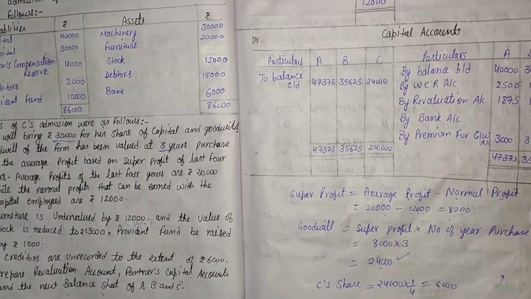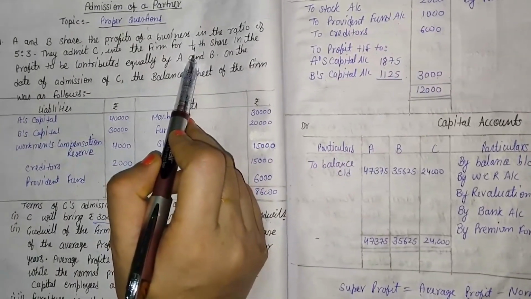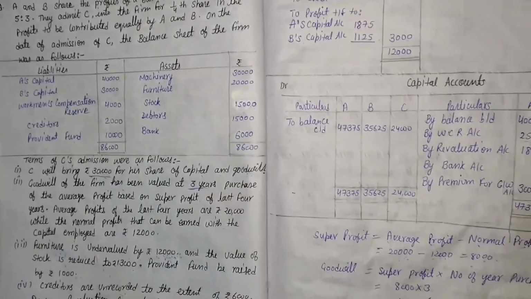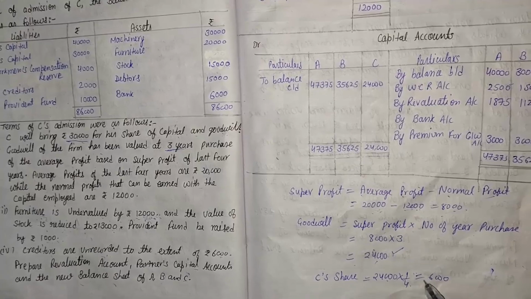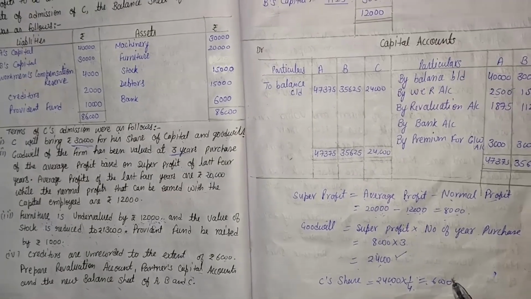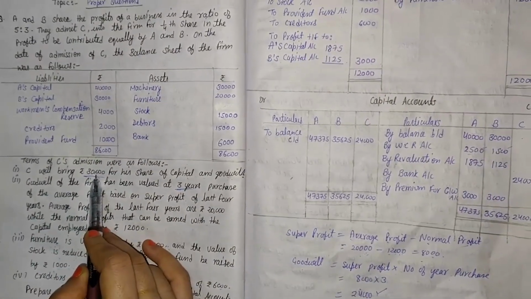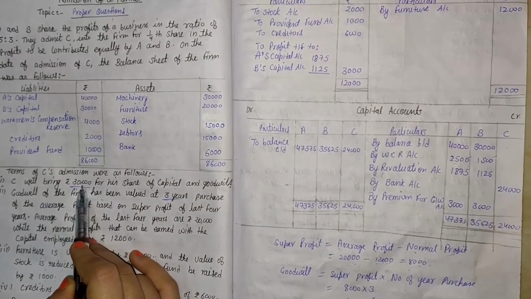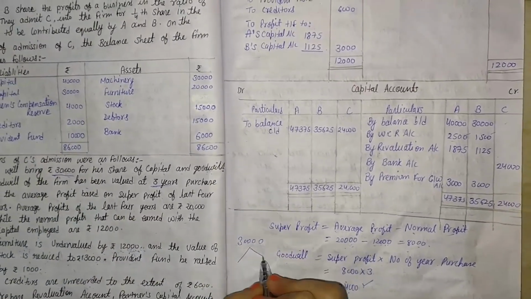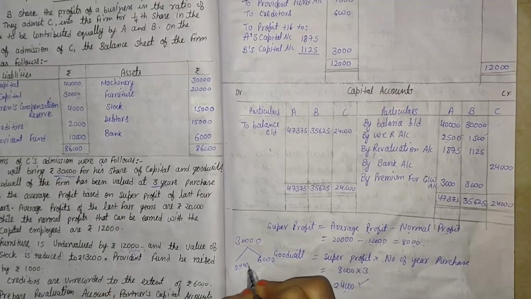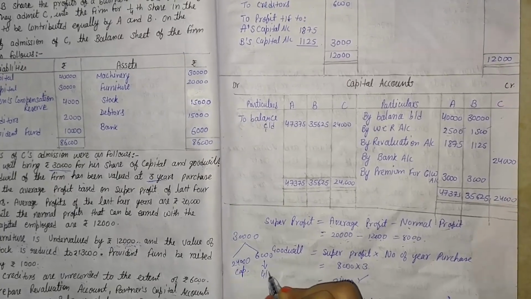And we will find out the new partner's goodwill, and the new partner's share is 1/4. Here 1/4 is given and total goodwill is 24,000. So 24,000 times the new partner's share of 1/4 gives 6,000. That is C's goodwill. So in 30,000, 6,000 rupees is goodwill and the remaining 24,000 is the value of capital. So we divide that 30,000 into two parts: 24,000 is the value of capital and 6,000 is the value of goodwill.